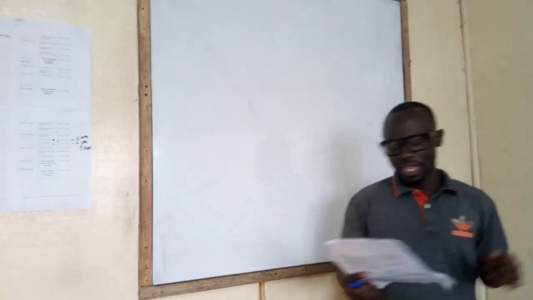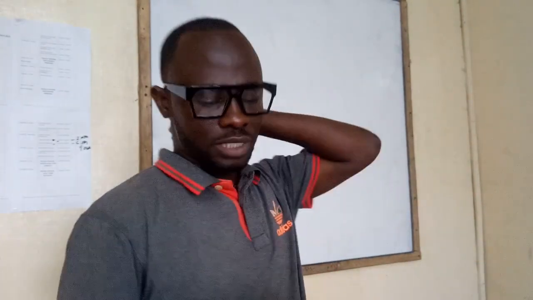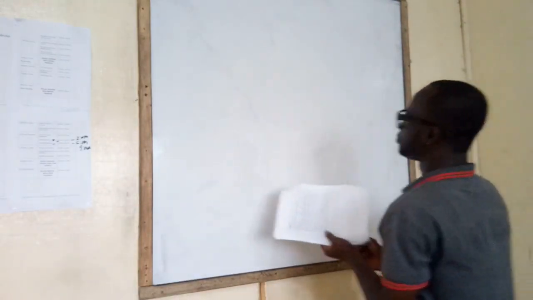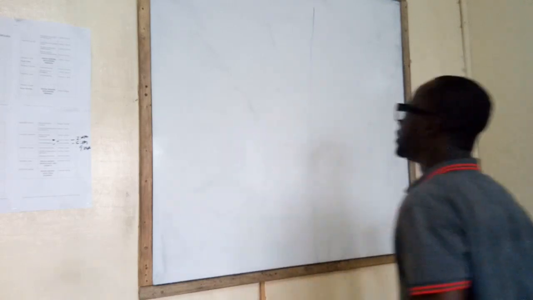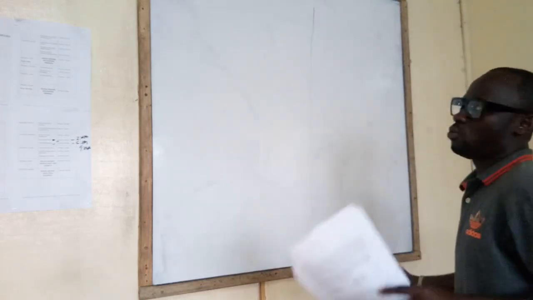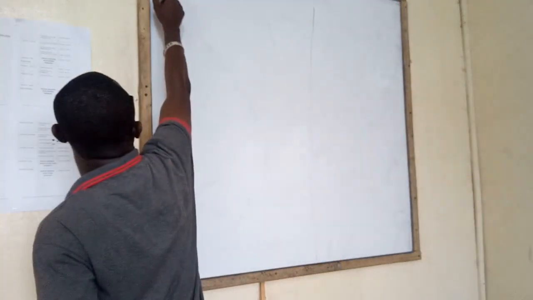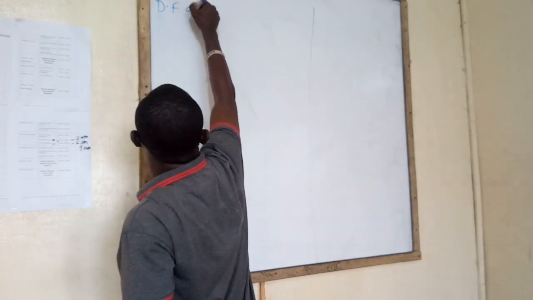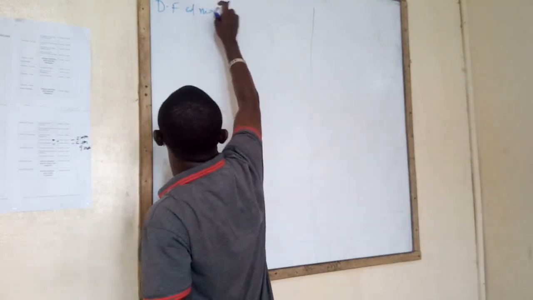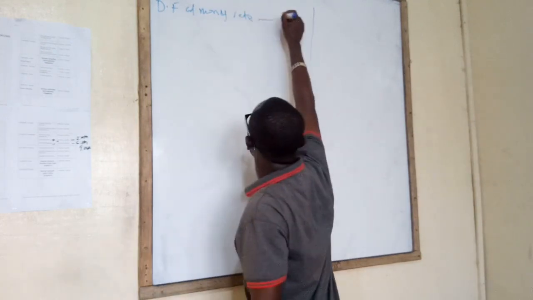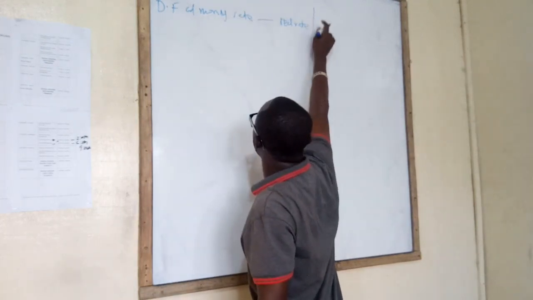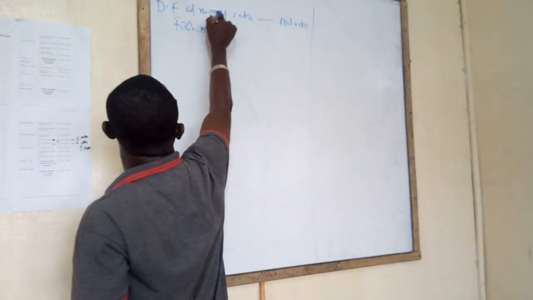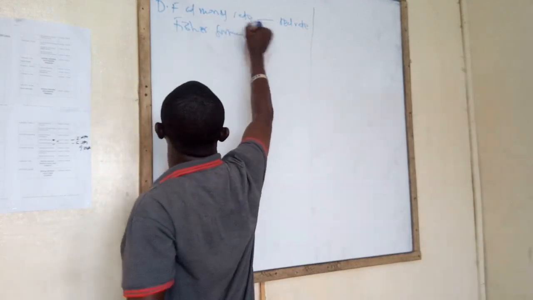Part B says we should calculate the net present value of the investment project in real terms. What is the meaning of real terms? Excluding inflation. Meaning a couple of things must change. One, we have to do workings for the discount factor. The discount factor was given at the money rate, so we have to change it from the money rate into the real rate. How do we do that change? We do it using the Fisher formula.